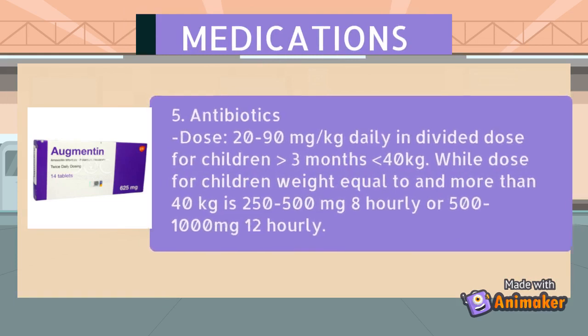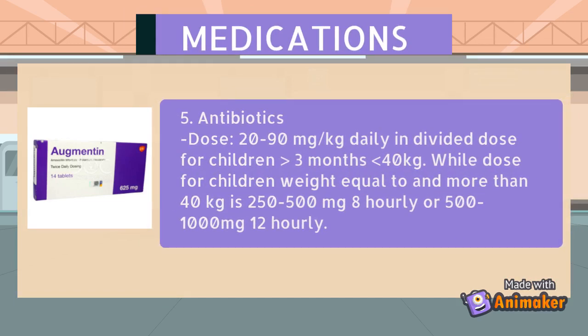Lastly, antibiotics are only given when bacterial infection is present, and it works by stopping the growth of the bacteria. For example, amoxicillin tablet, where the dose for children more than 3 months with weight less than 40 kg is 20 to 90 mg/kg daily in divided dose, whereas for children equal to and more than 40 kg, the dose is 250 to 500 mg 8 hourly or 500 to 1000 mg 12 hourly.